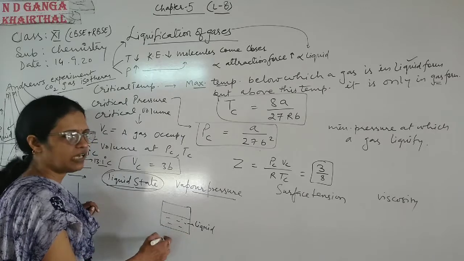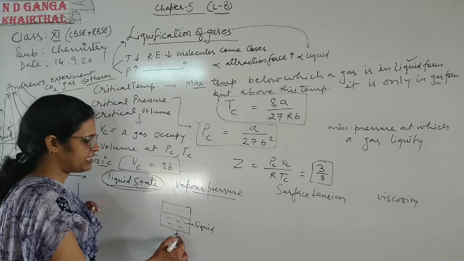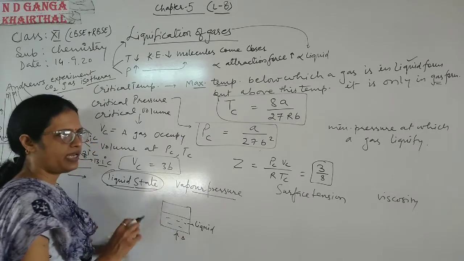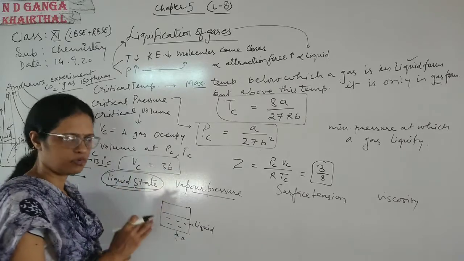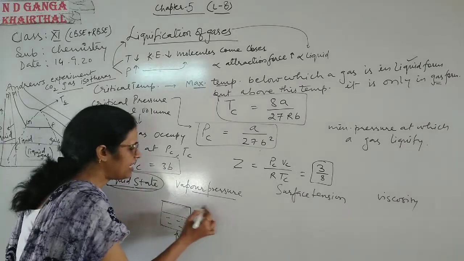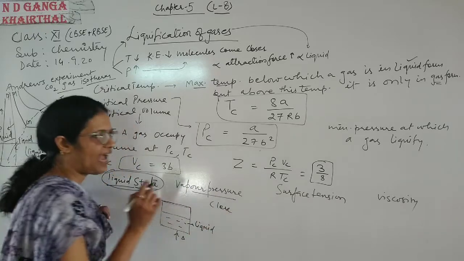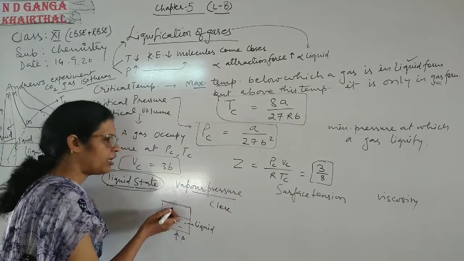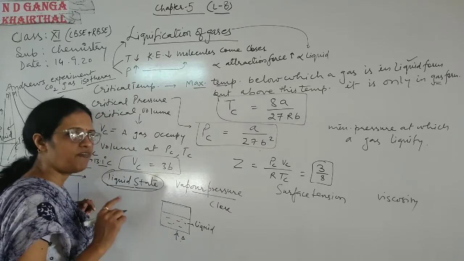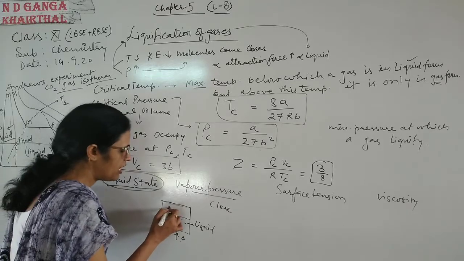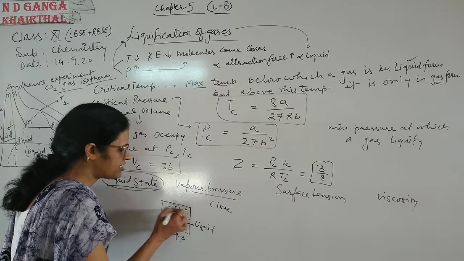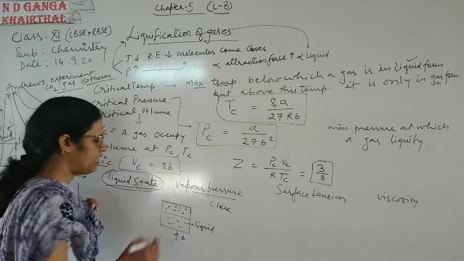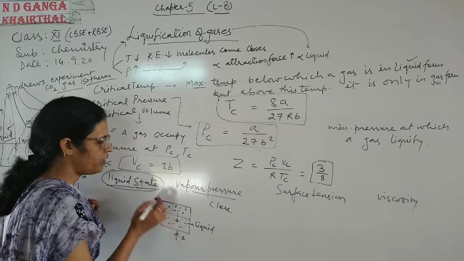If we heat this liquid, it will vaporize and vapor will escape out. Okay, if the container is closed, in that case the liquid on heating will convert into gas or vapor form. Okay, so here is the vapor, and after some time this vapor will condense and convert into liquid.